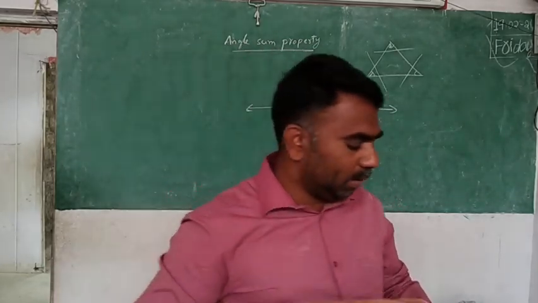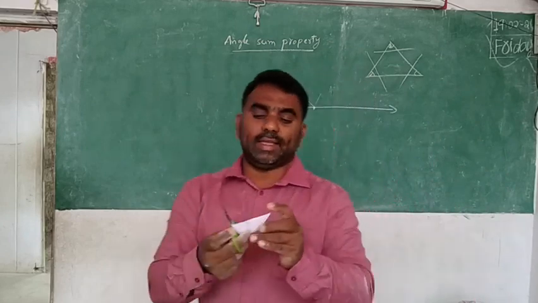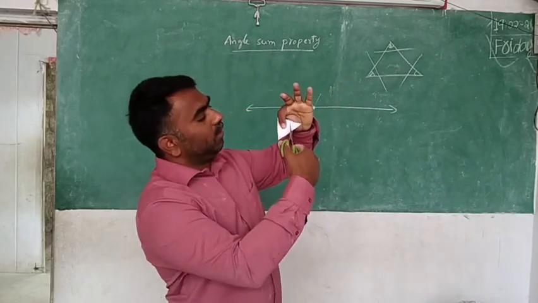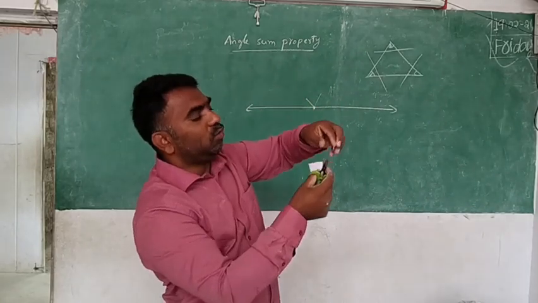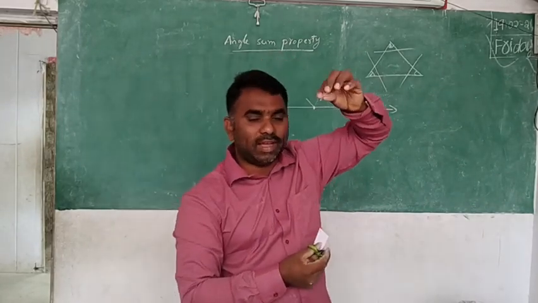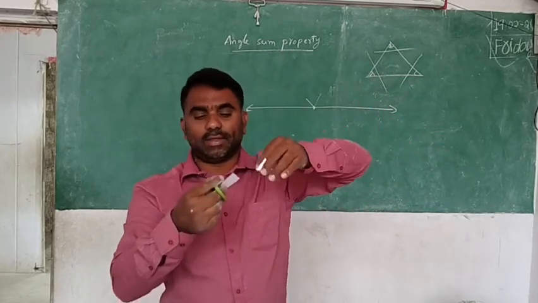Okay. Then what am I going to do? I am cutting the angles now. How am I cutting the angles? Like this. This is the first angle. Because I want to add them, and I can't add them on the same paper, no. That's why I am cutting the angles separately.